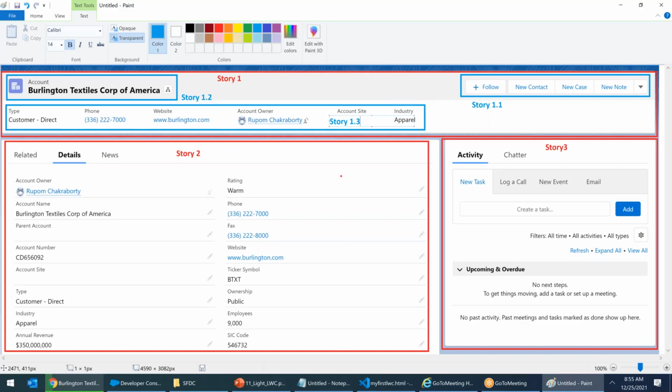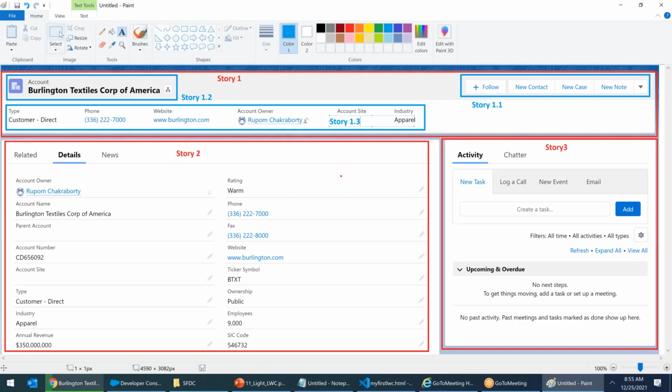Everybody is able to understand how I am dividing my work? Yes or no? Everybody is able to understand? Yes. Today's class, we will focus on story 1.1 and story 1.2. In fact, we will try to complete 1.1 today.